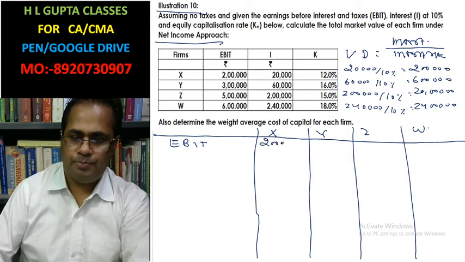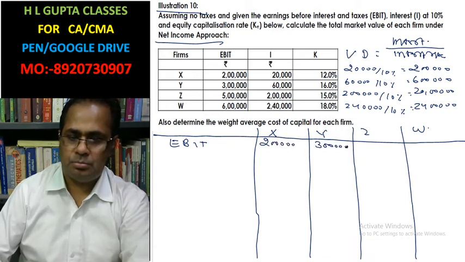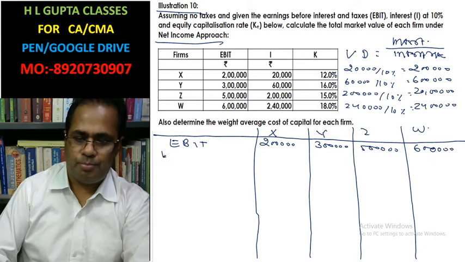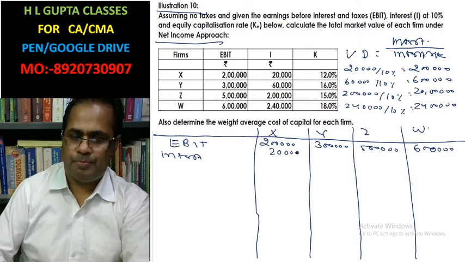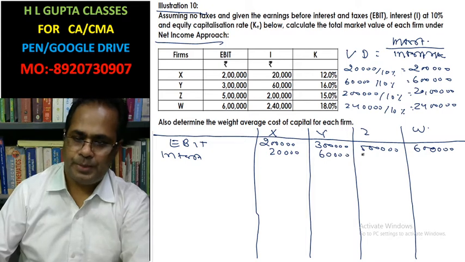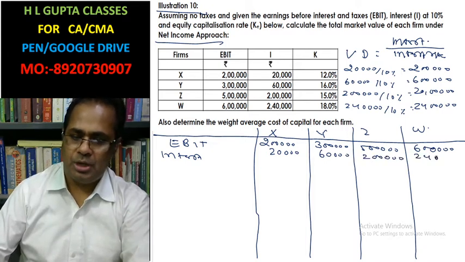2 lakh, 3 lakh, 5 lakh, 6 lakh. Interest is also given: 20,000. This is 60,000. 2 lakh, 2,40,000.